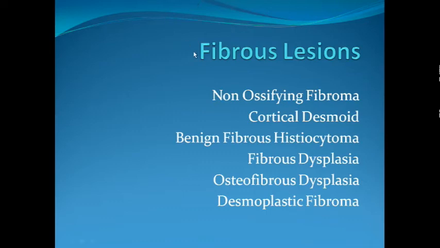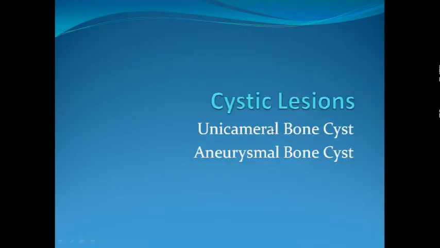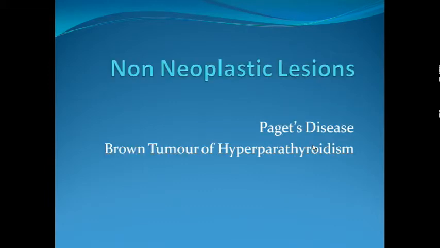Today we are going to cover one fibrous lesion, which is the commonest, fibrous dysplasia. We'll also cover a benign cystic bone lesion, the unicameral bone cyst. Aneurysmal bone cyst is not so common, so maybe it will be mentioned in differential diagnosis only. Paget's disease and brown tumor of hyperparathyroidism might come up in discussion shortly.